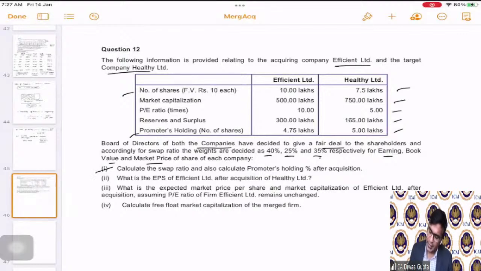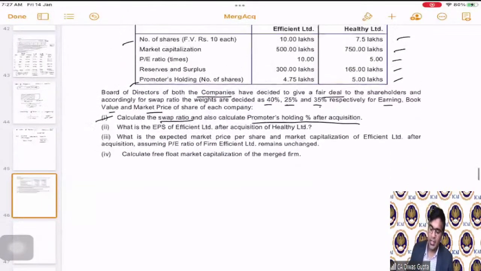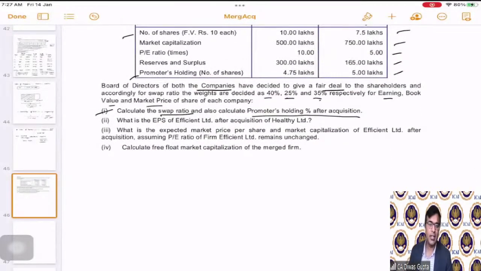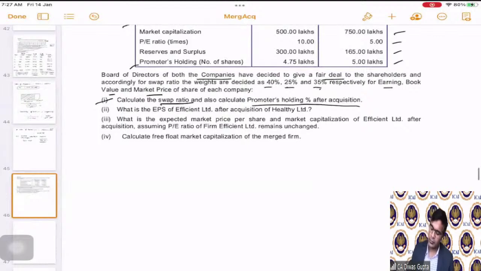So the first part they are saying that they calculate the swap ratio and also calculate the promoters holding percentage after acquisition. So it is very simple. It is just calculation extensive question, but it's very easy because all the data is given. So first of all, for Efficient Limited and Healthy Limited, correct? Let's put the data in a structured manner.